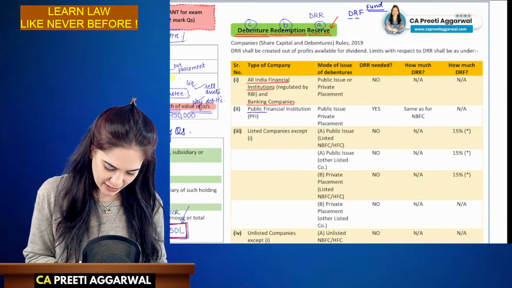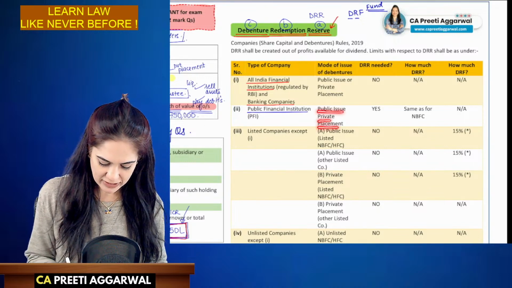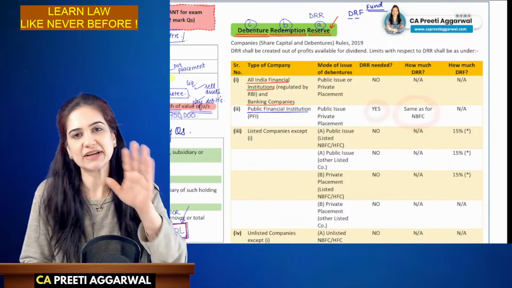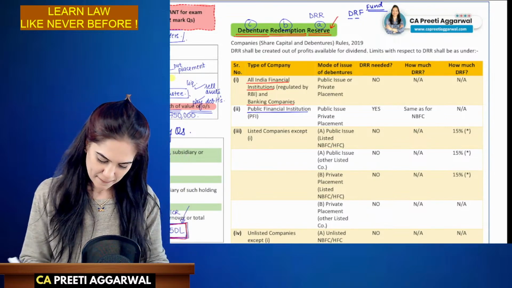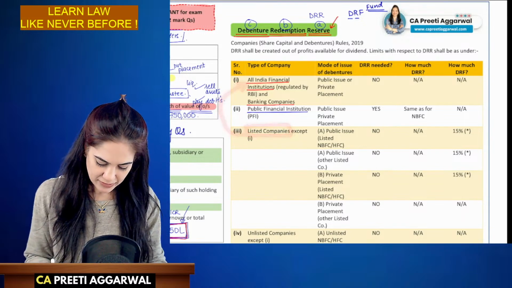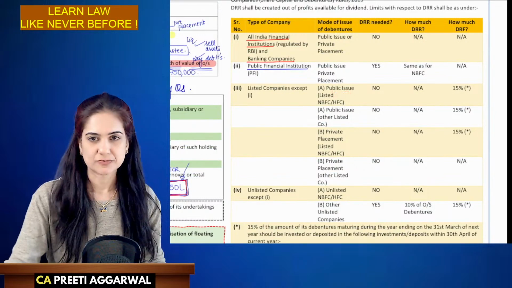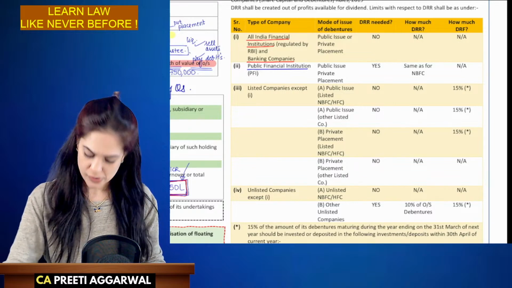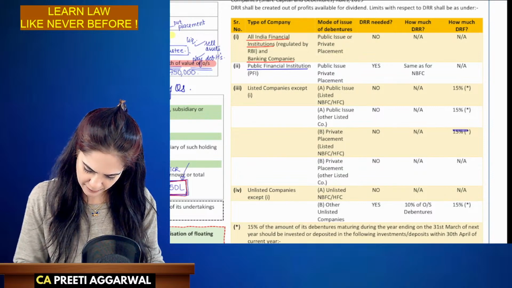If you are a public financial institution, you may go for public offer or private placement. You need to create DRR same as NBFC. Right now, NBFC are not required to create DRR or DRF. If you are a listed company, except these, okay? If you are going for a public issue, there is a small change here.